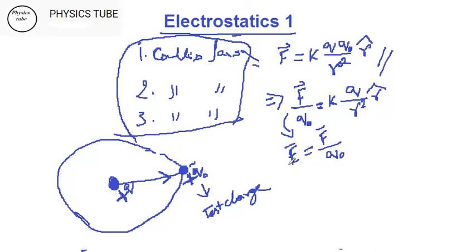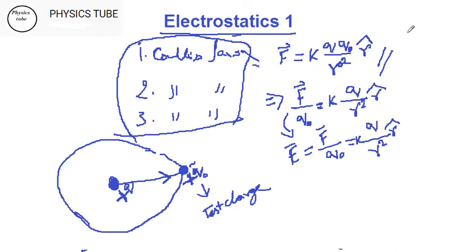But in other words, if you say the electric field, then your job would be to find the electric field of Q naught, not Q. The other way around. So we have to take care that this value remains minimum. So we take a unit test charge. But it should not be 0 also, because we have to have some value to realize the electric field. That means F by Q naught, that is the electric field, is equal to KQ by R square. In vector notation you write like this.